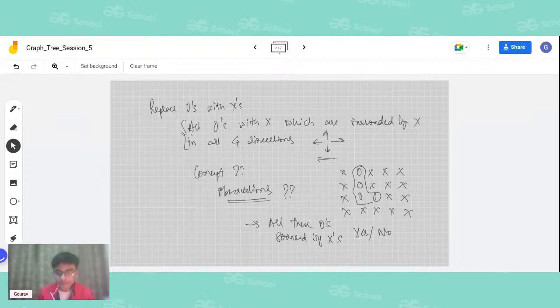Okay, so Sumit is saying no. Yes, no is the correct answer. So why exactly is this so? Let us see. As you can see, these zeros are surrounded by X's on the right side and also on the left side. But on the top side we do not have any X's, because that is the end of the grid, so we cannot say that these O's are surrounded by X's. So let us look into another example.